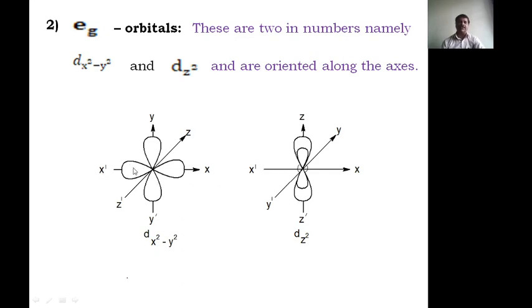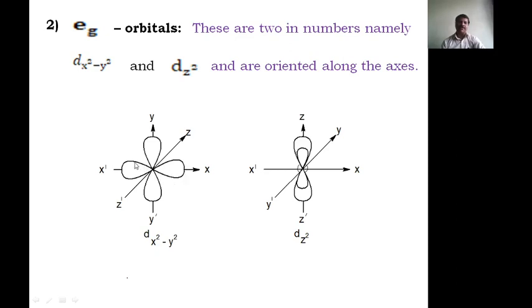Therefore, one is the x axis, another one I will take is the y axis, for that it is dx square minus y square, and z is perpendicular to the same plane. Now here, these are the t2g orbitals, which are along the axis, meaning over the axis. Therefore the lobe of the p orbital, the dumbbell shape, will be along the positive x axis.